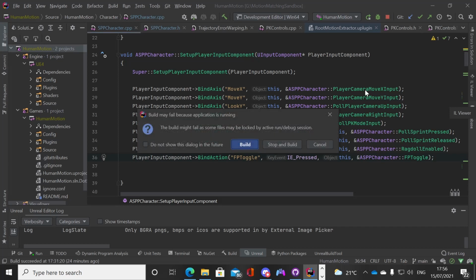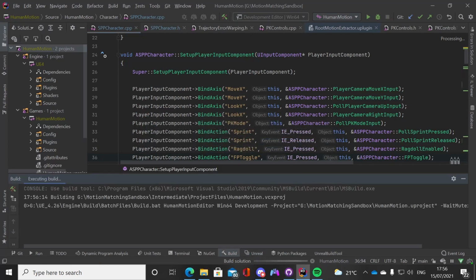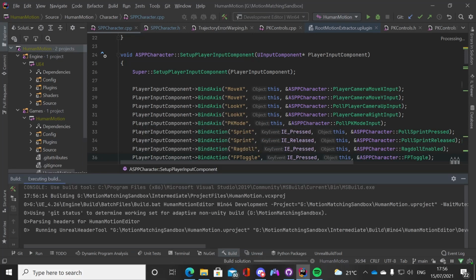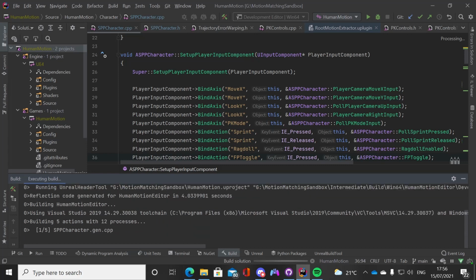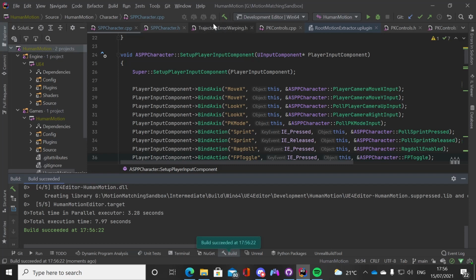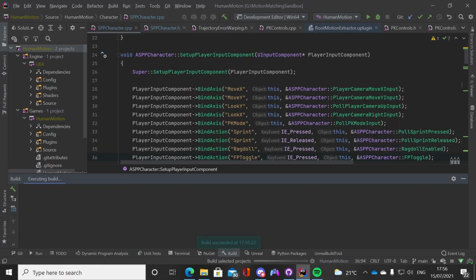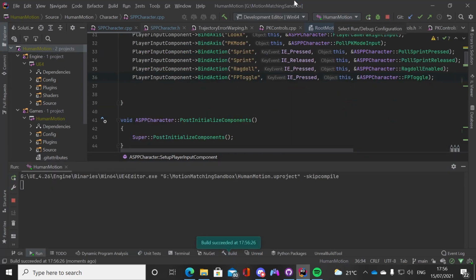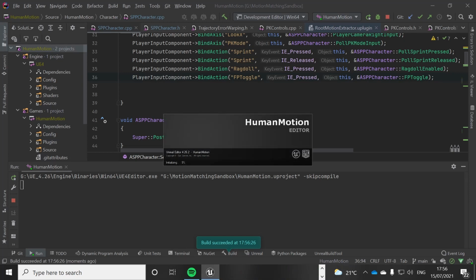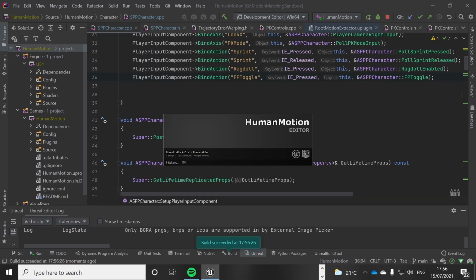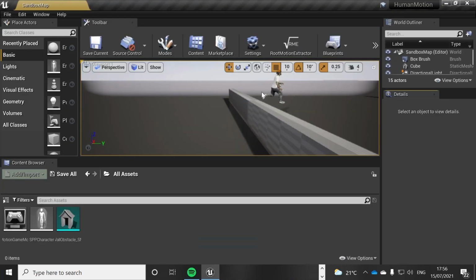Oh, it's because that's running. Stop and build. Hopefully no errors. No errors. Too good. Okay. Let's load that up. I really hope this works. I'm not really in the mood to debug stuff right now.